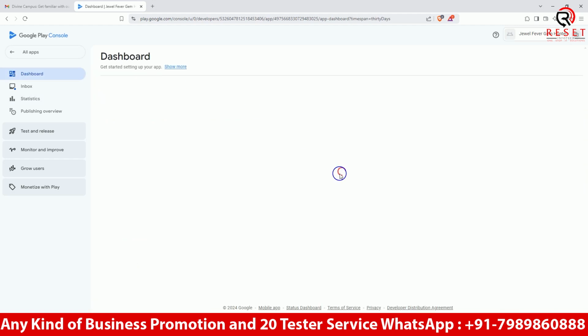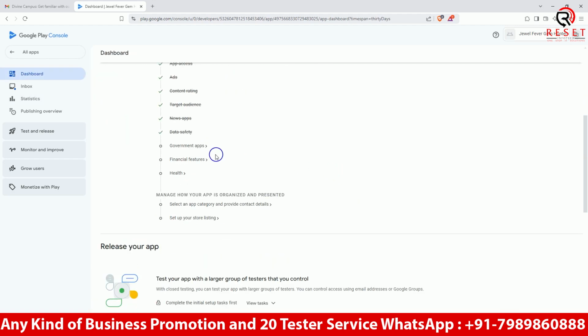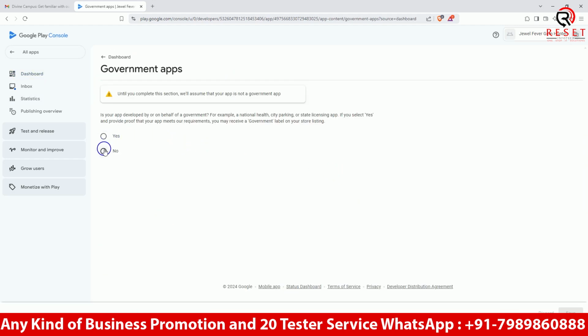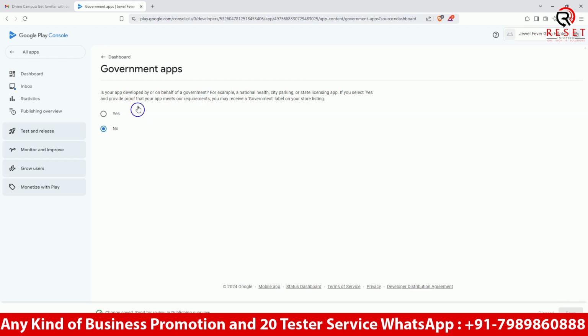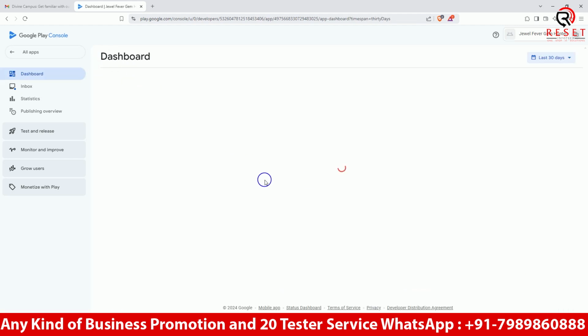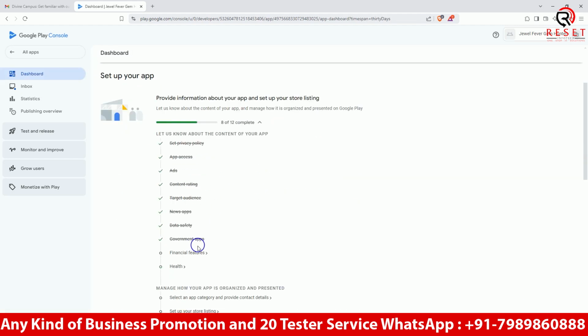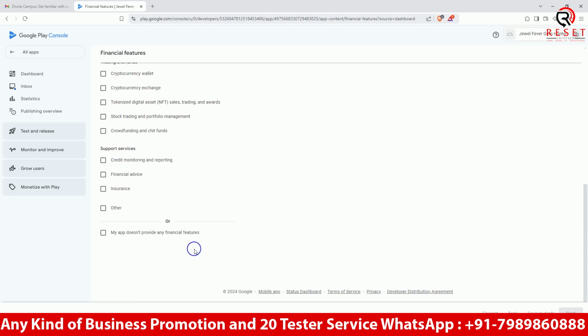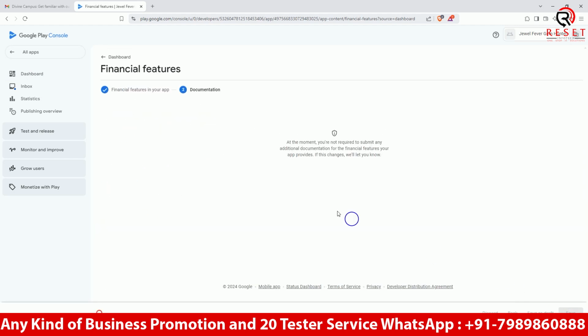Okay, just go back. Is it a government app? No, it's not a government app. Just go back. Is it a financial app? No, my app is a game, so there is no need of a financial structure and all those things. Save it, just go back.